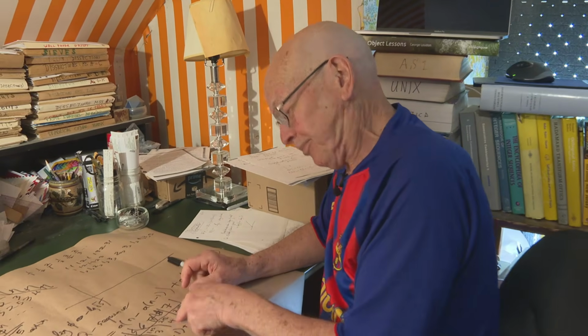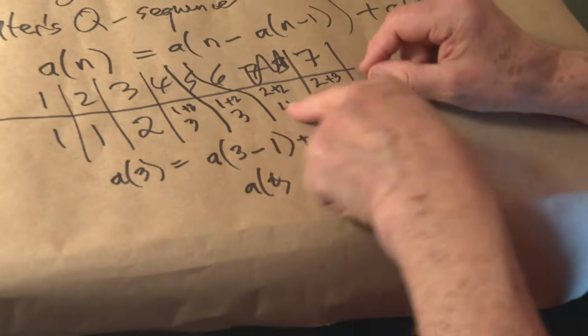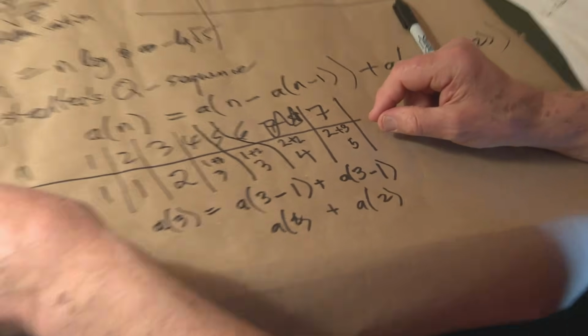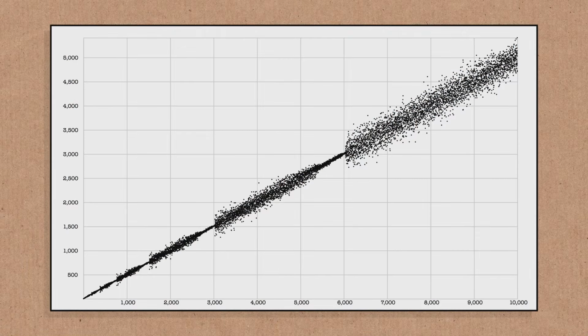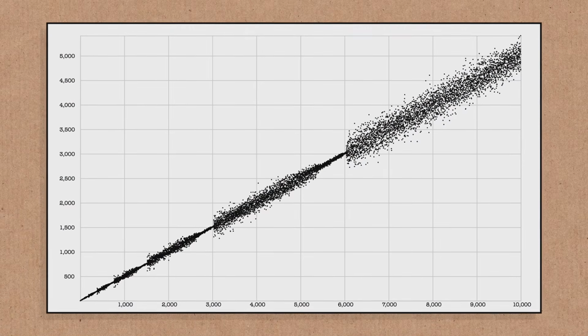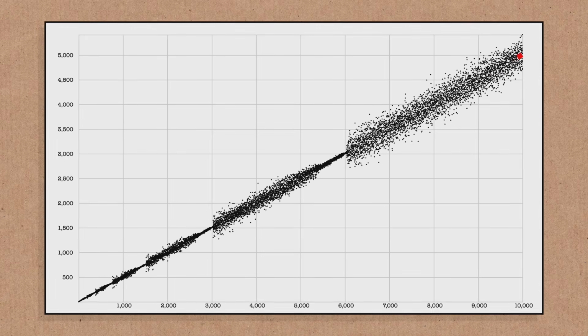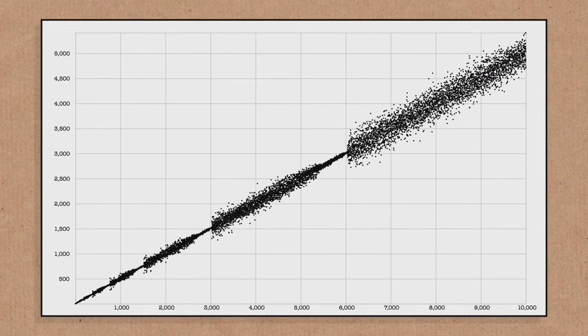But suppose there was a number here which was too big. And that would say, oh, you've got to go all the way back here, where it's not defined. If that happens, you're dead. It hasn't happened yet, but we can't prove that it never happens. Pretty obviously it is never going to happen if you look at the graph. This is 10,000 terms. So most of the terms are half of n. We'd run into trouble if we had a term that was as big as n.